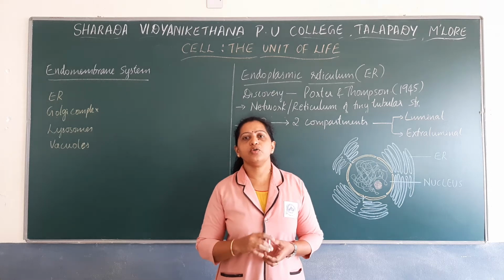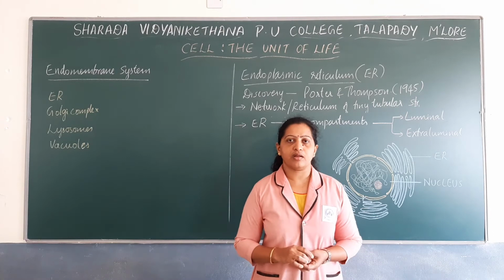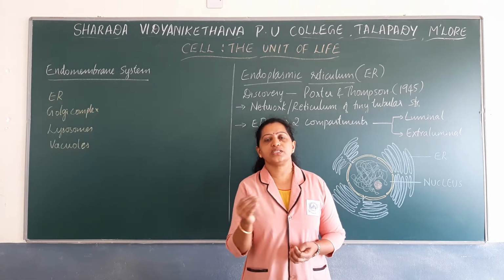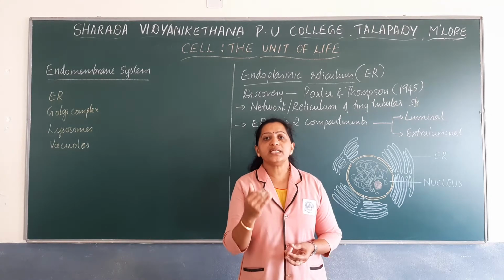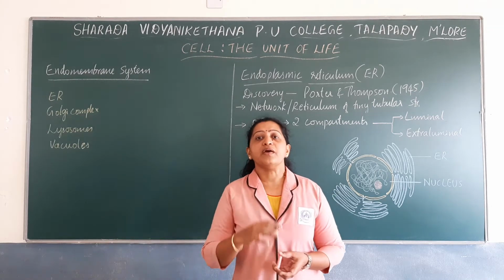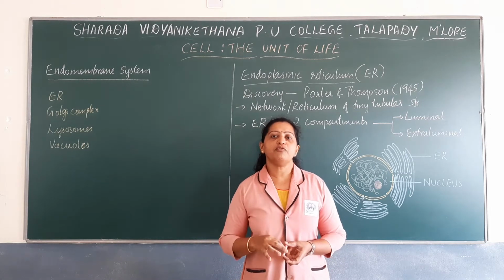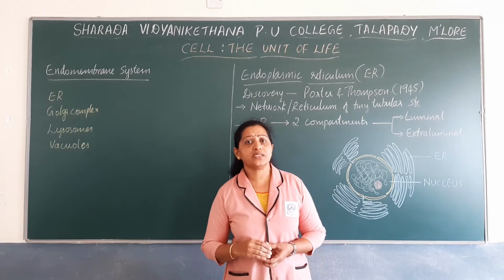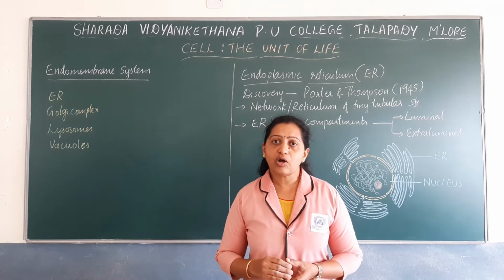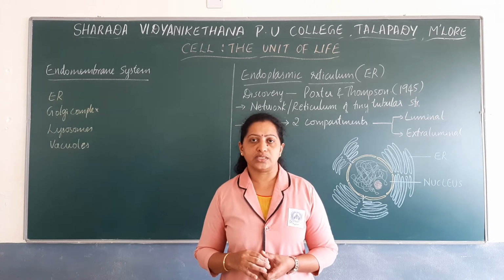Let us discuss various structures that are present within the cell wall and cell membrane. Already we have noted down the structure and function of the cell wall as well as the cell membrane. Within the cell wall and cell membrane, there is a fluidy matrix. The volume of a cell is filled with this fluidy matrix known as cytoplasm. And cytoplasm consists of various cell organelles, nucleus as well as cell inclusions.